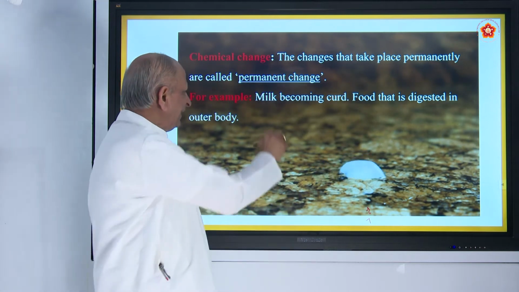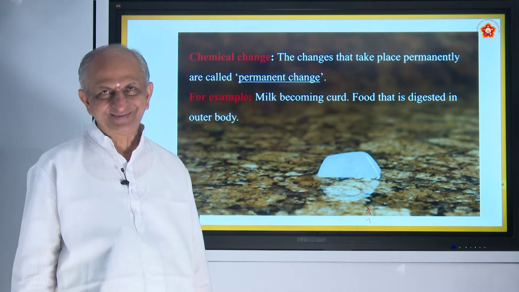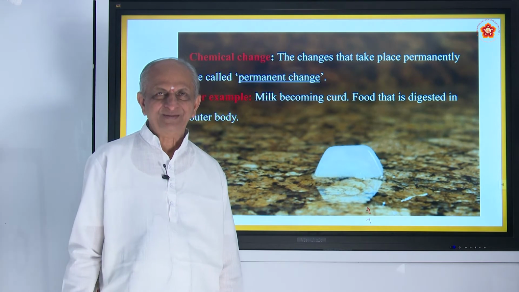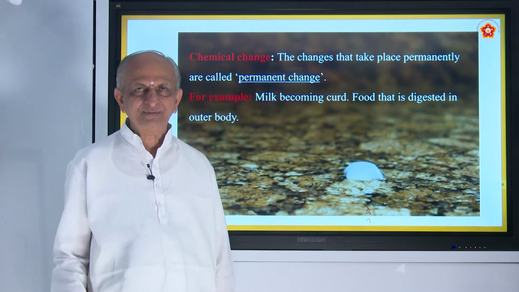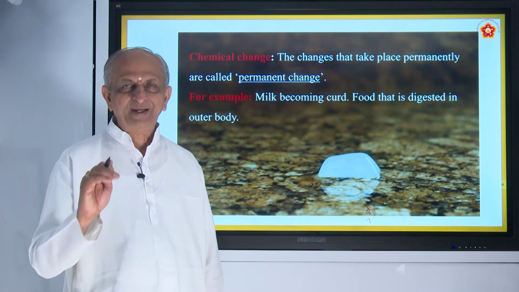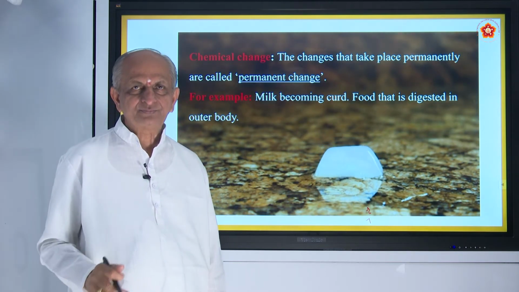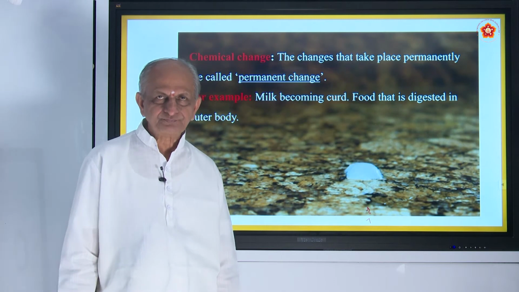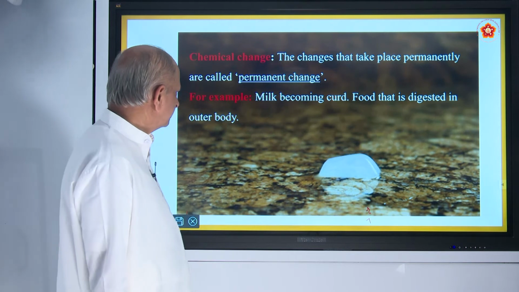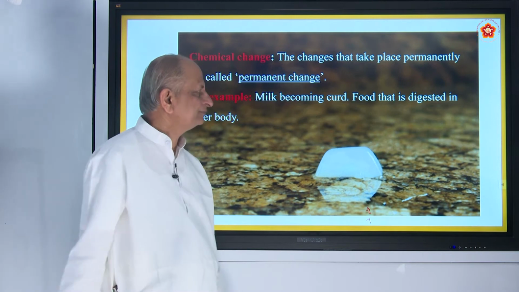For example, milk becoming curd. Your mother knows very good science, even though she has not studied any chemistry. Of course some of them might have studied, but the majority have not. They know the exact chemistry of how milk becomes curd. We have to add some buttermilk at a suitable temperature. It should not be too hot, it should not be too cold also. Is it not? So that is a chemical change. The curd cannot be brought back to milk.